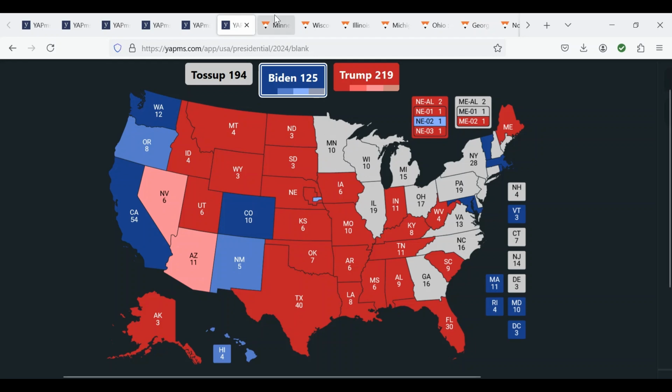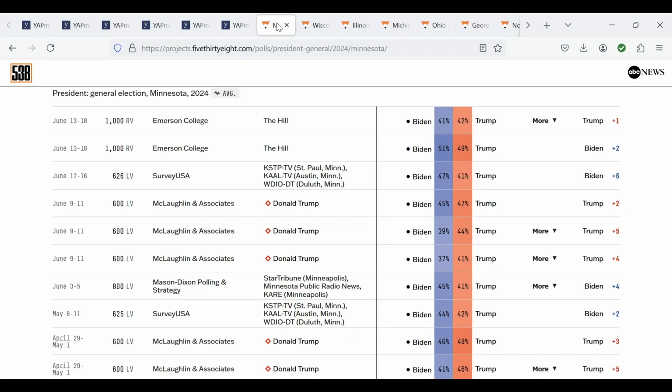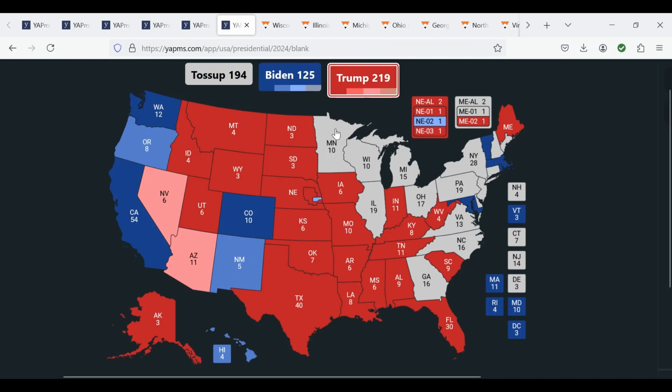Up in the state of Minnesota, Biden leads by just over 1 point in current polls. However, when we take the polling error into account, it becomes a Trump lead of just under 2 points, making Minnesota tilt Trump. A tilt state is determined by a margin of 2 points or under.